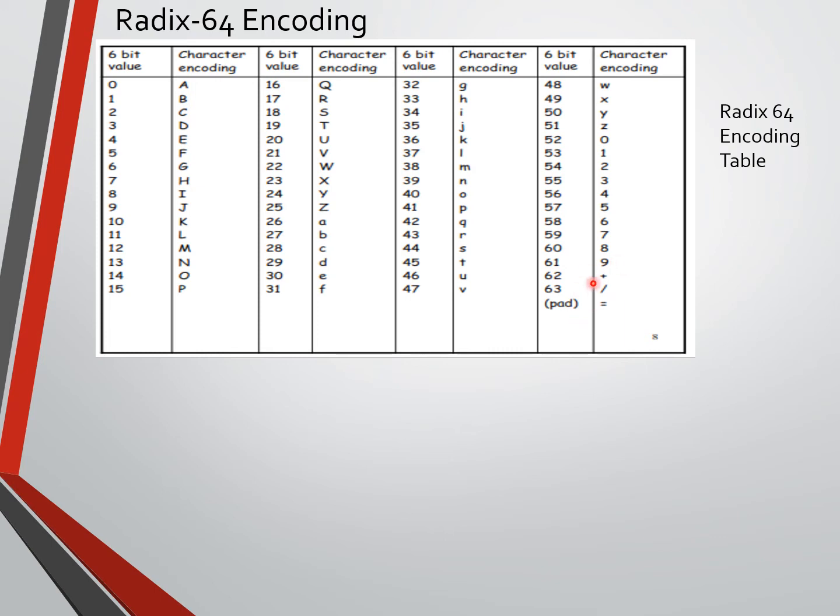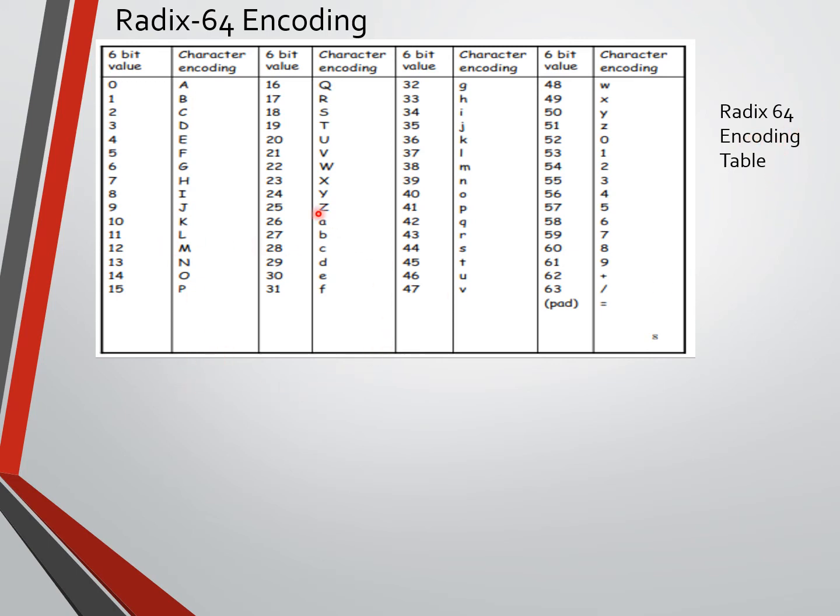If the data is in any other format, we cannot apply Radix 64 encoding. And since we are using 64 characters for encoding, the name is given as the Radix 64 encoding algorithm. So we are clear with the title of Radix 64 encoding.